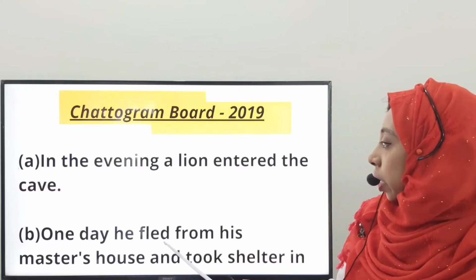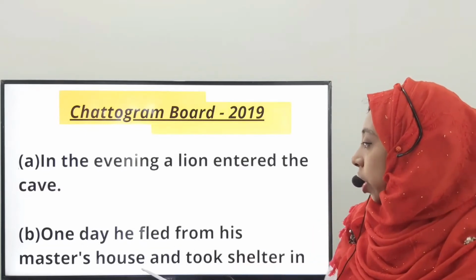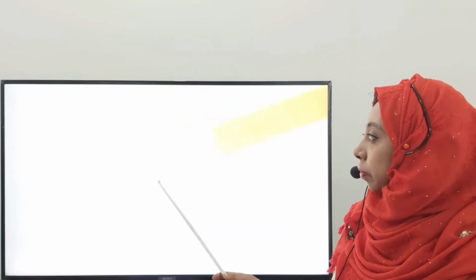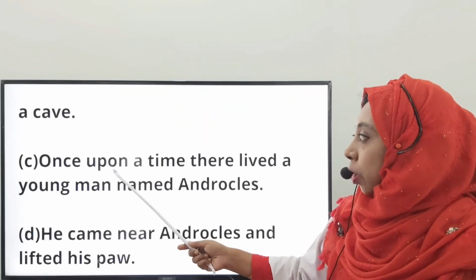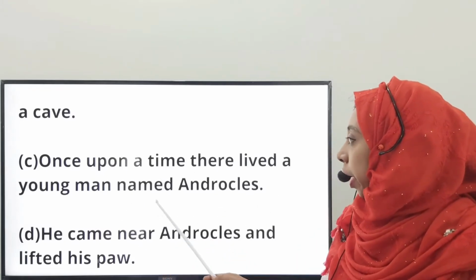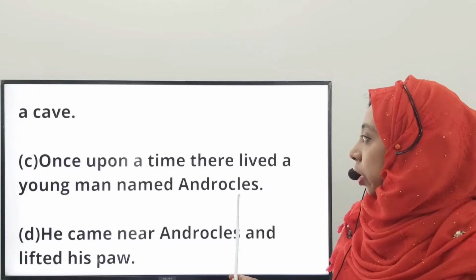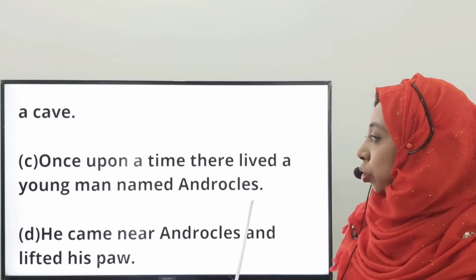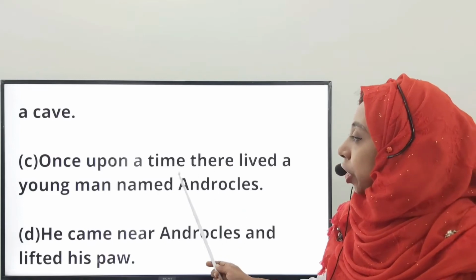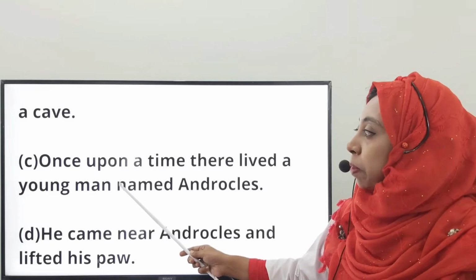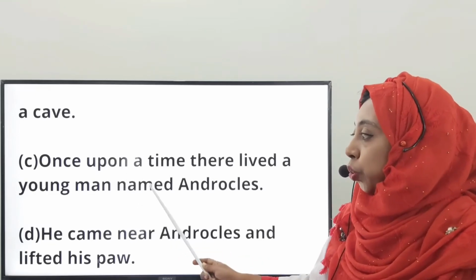One day, he fled from his master's house and took shelter in a cave. Once upon a time, there lived a young man named Androcles. Students, here we get a subject, Androcles. So, we must keep in mind that we will put this sentence at the beginning of our story.